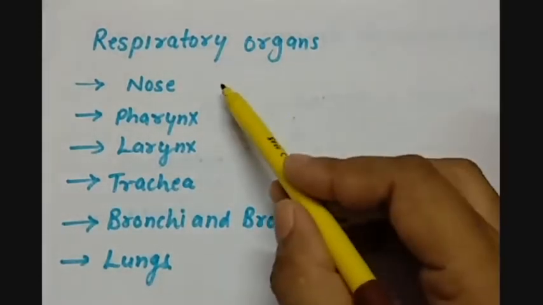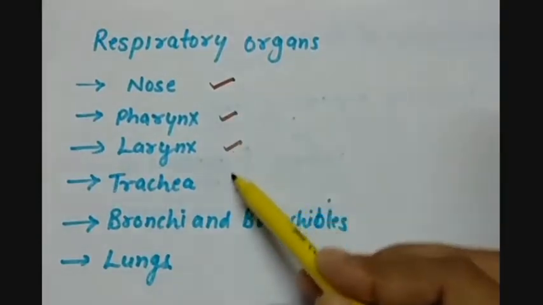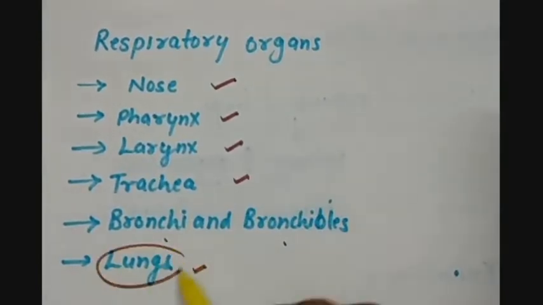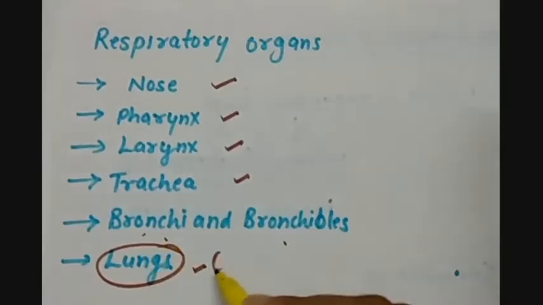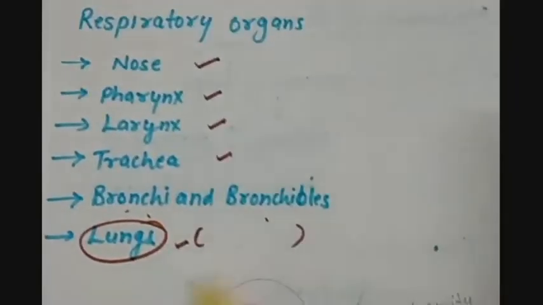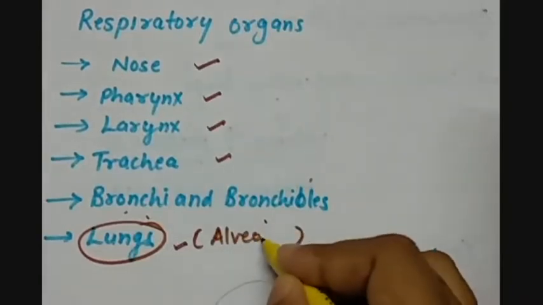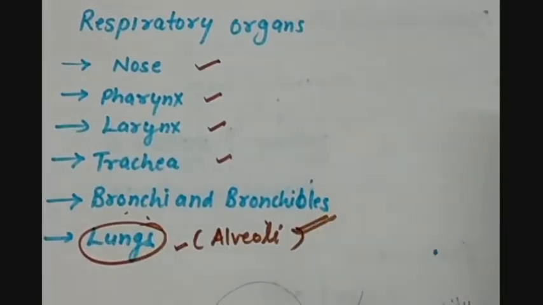The respiratory system starts from the nose, then we have pharynx, larynx, trachea, bronchi and bronchioles, and finally the bronchi that enter into the lungs, and from here they further get divided into alveoli. So here actually the gas exchange takes place.